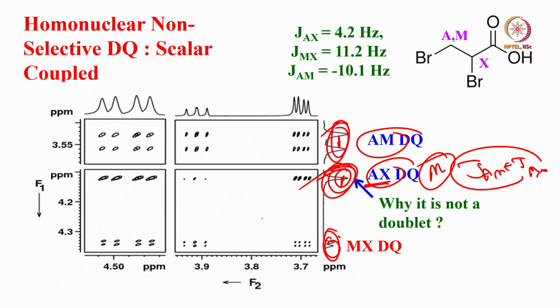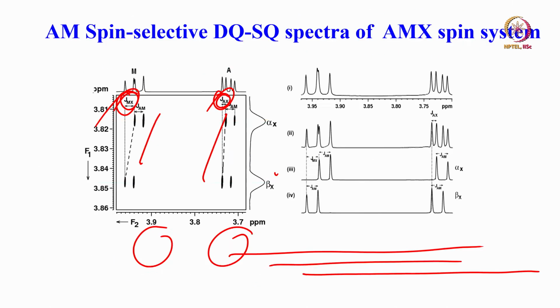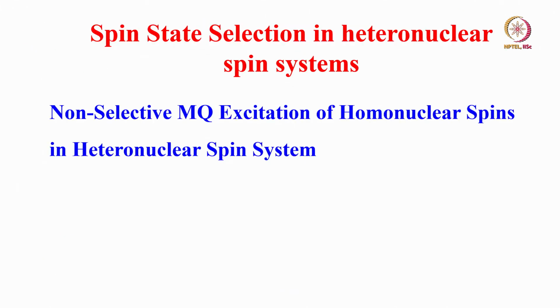here. Why is it a doublet? Now it is an AX double quantum. So AM and MX are the couplings. Now they must be opposite in sign. Look at it, AM and MX. They are nearly equal in strength, 11.2 and minus 10. Approximately they are coming closer. That is the reason why they are nullifying. The separation reduced or is almost coming close to 0. That is why it appears like a singlet, because the signs are opposite. So we could find out the relative signs of the couplings by using selective detection of double quantum in this case.